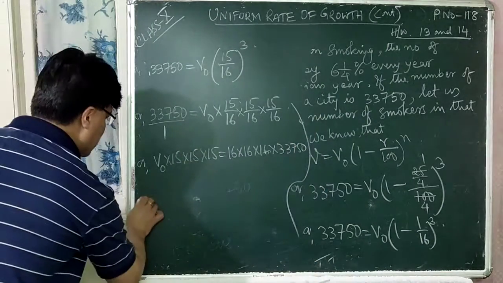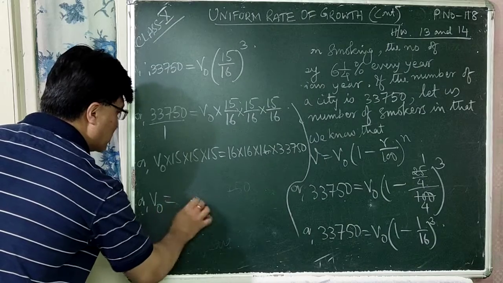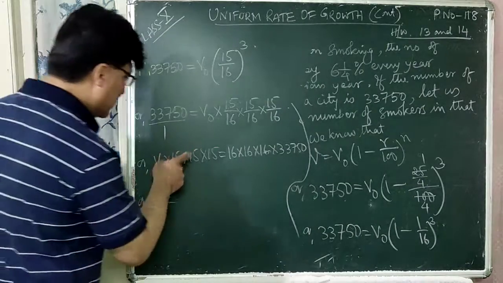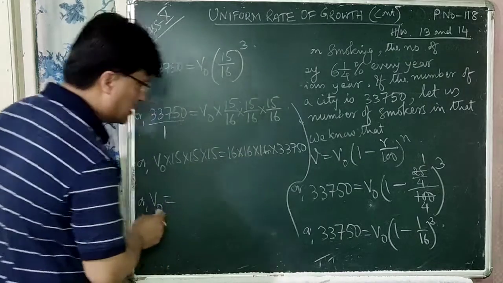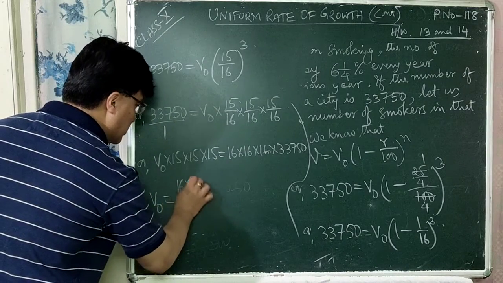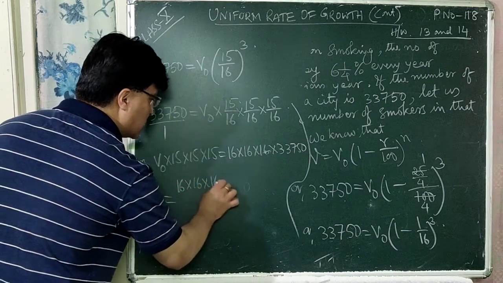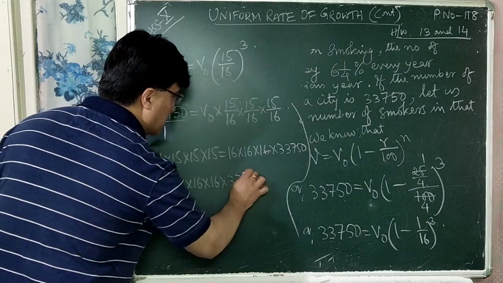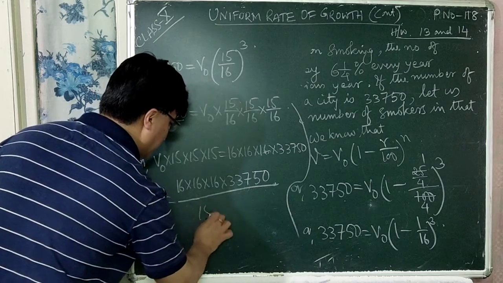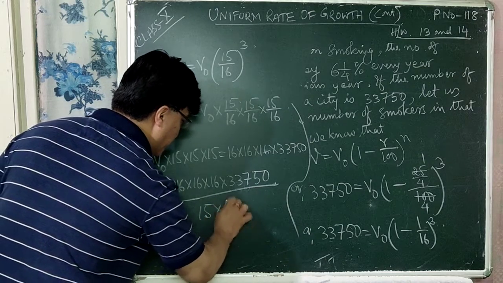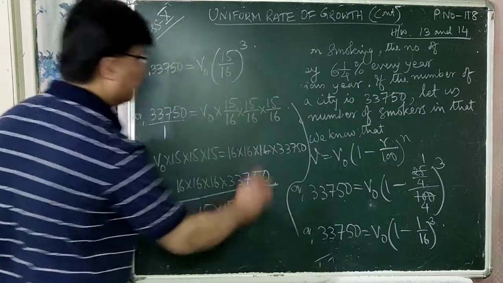So what is V0? When these 15 into 15 into 15 go to the right hand side, they go to the denominator. So V0 is equal to 16 into 16 into 16 into 33,750 whole divided by 15 into 15 into 15.